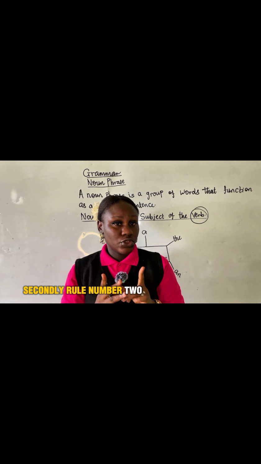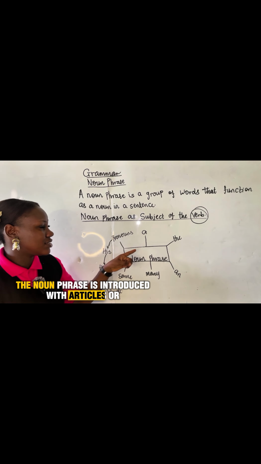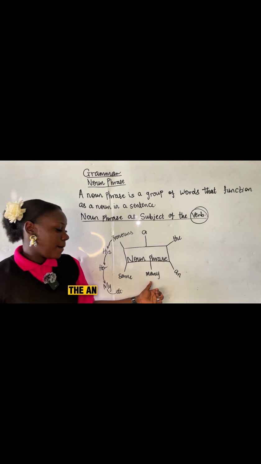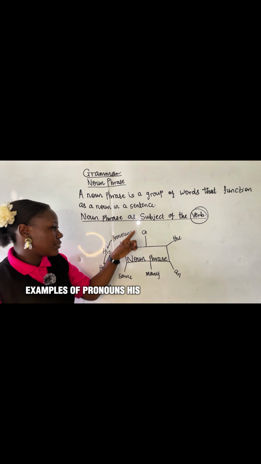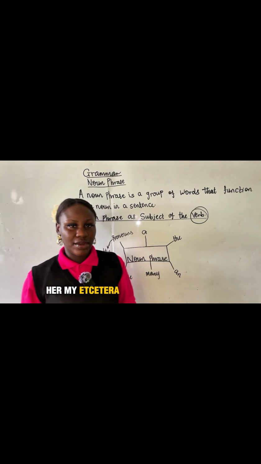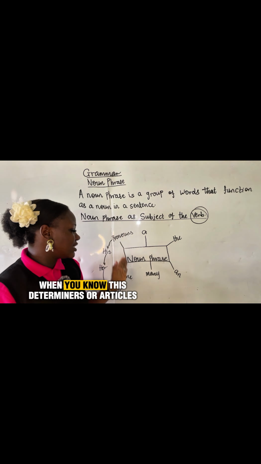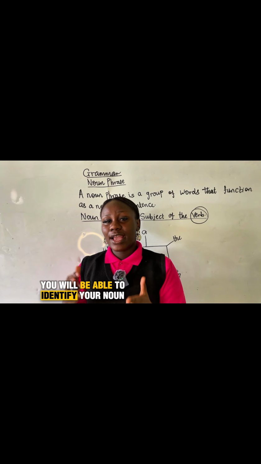Secondly, rule number two, the noun phrase is introduced with articles or determiners like a, the, many, some, and pronouns. Examples of pronouns: his, her, my, etc. So when you know these determiners or articles, you will be able to identify your noun phrase.